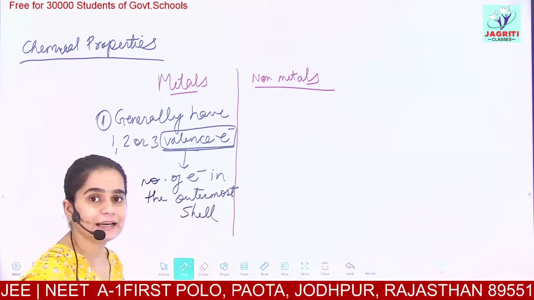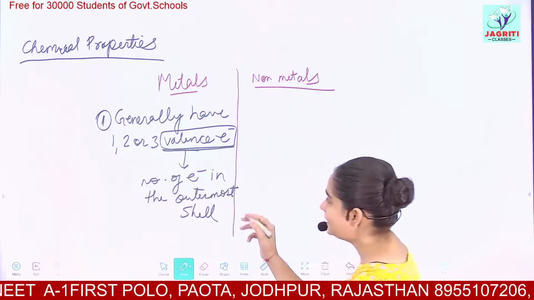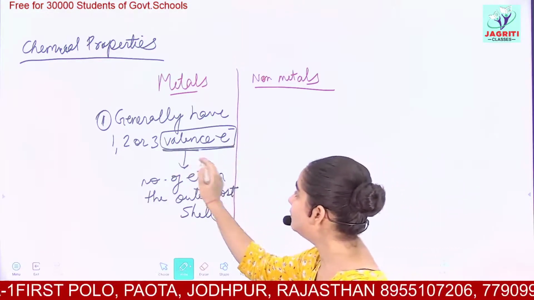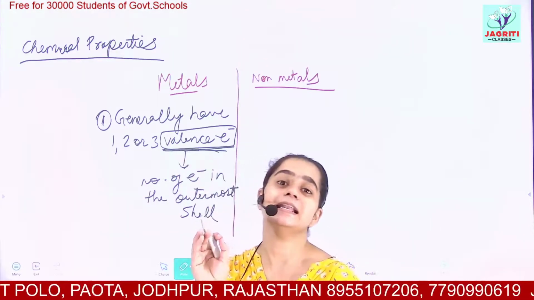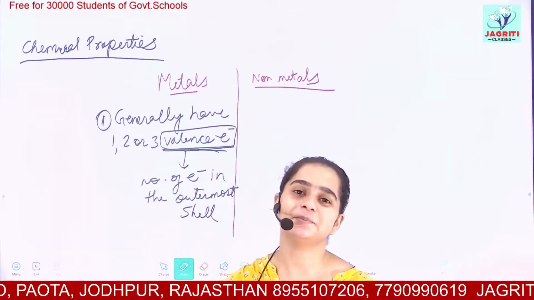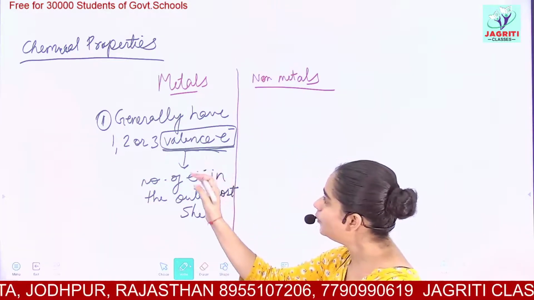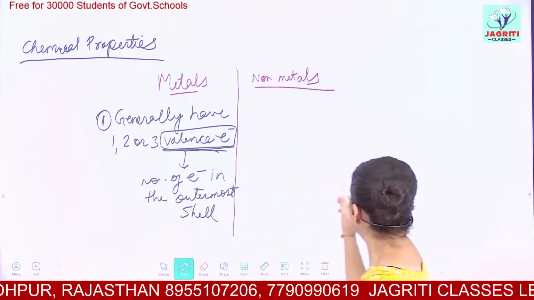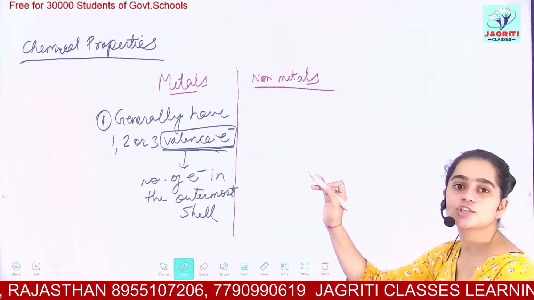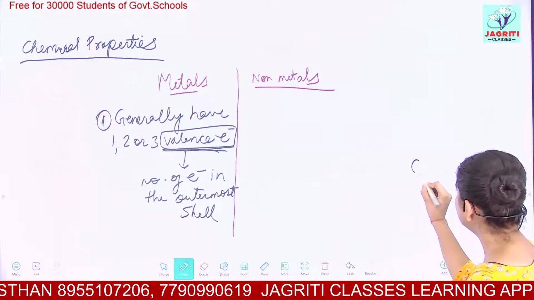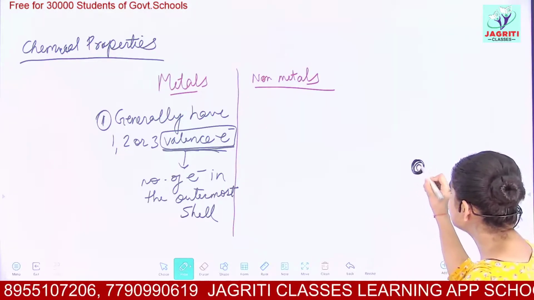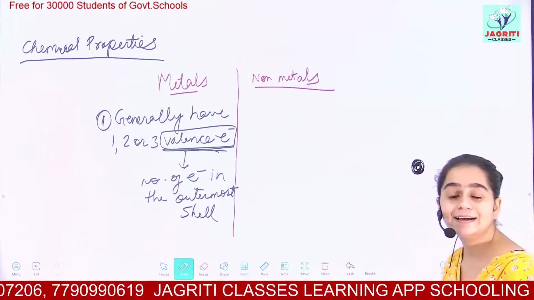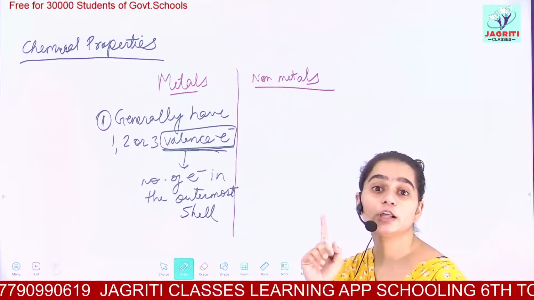If you remember it, I'll give you a rough idea about these, and we'll study the valence electrons in detail in the next chapter, which is carbon and its compounds. Here I am only giving you a rough idea. Let's suppose we want to draw the structure of any given atom. You have already done this in class 9th in the Bohr model of an atom.